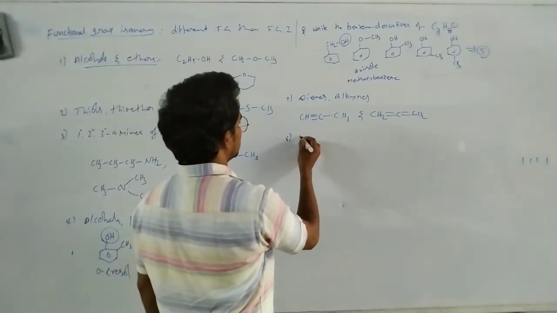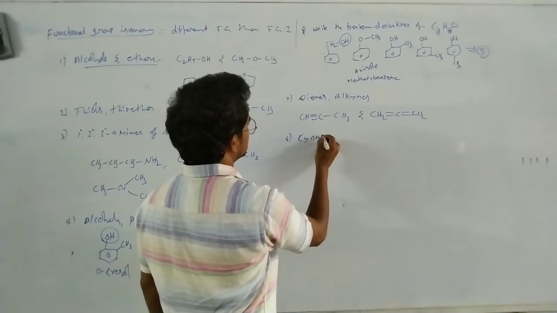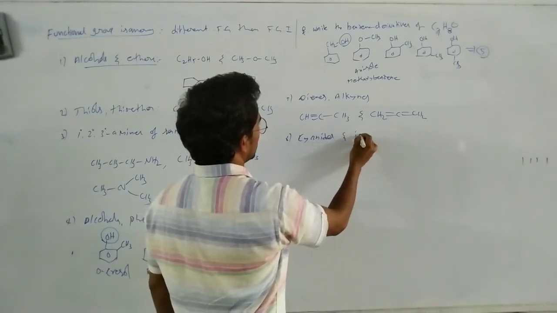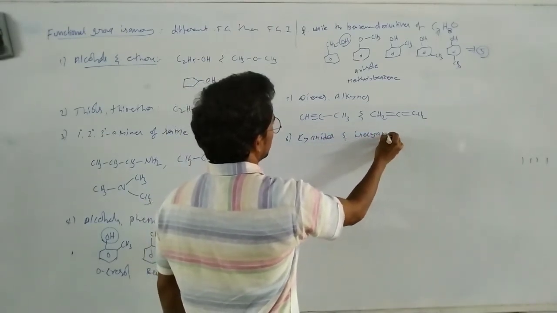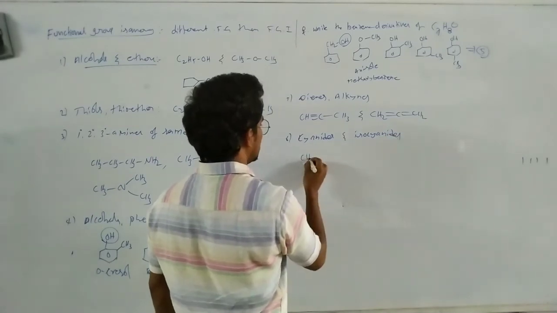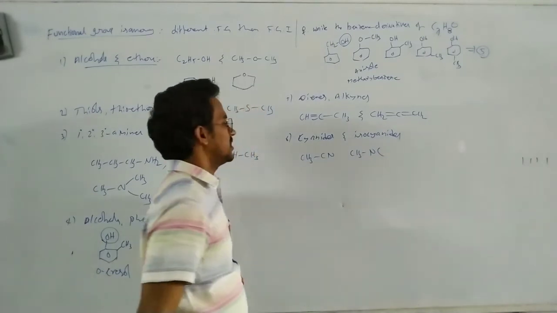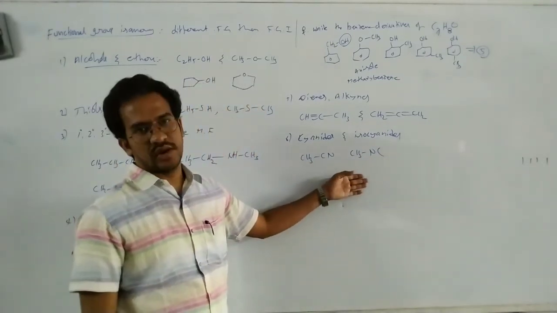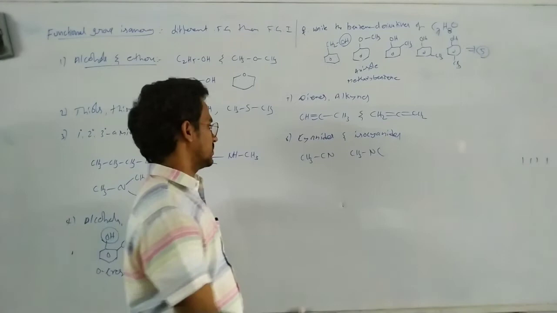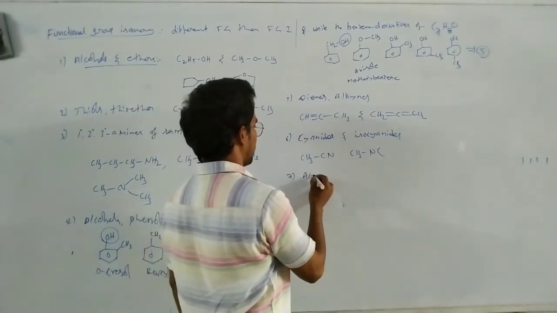So next, cyanides and isocyanides. That is CH3CN, CH3NC. Methyl cyanide, here methyl isocyanide. Same alkyl formula but different functional group. Okay. Next one.